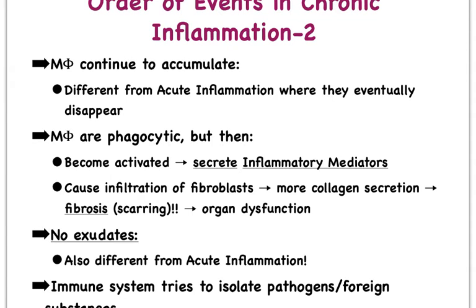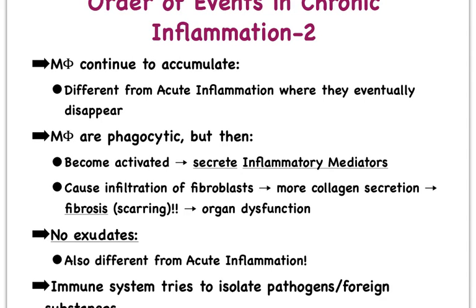They also will trigger the arrival of fibroblasts. You know what fibroblasts do? They secrete fibers such as collagen, and that leads to scarring. Well, if this happens in our internal organs, we're going to see all kinds of problems with the functioning of that organ. What we don't see in chronic inflammation is the formation of an exudate. So no exudation, so no formation of pus or anything like that, or even a very serous type of exudate. So that is another big difference between acute and chronic inflammation.